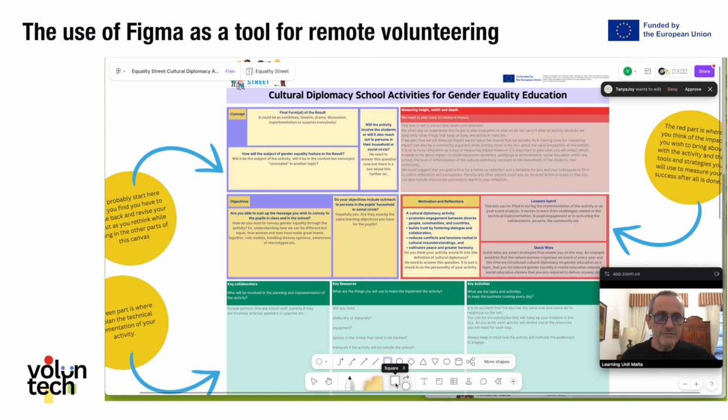for example, they have their own project on their own Figma, and then they share it back with you. You are giving them autonomy. So your volunteer, you have given a template. If you have one or more volunteers and you want them to put in their ideas, they can put them on yours, or they can create a copy, work autonomously, even cooperate with other volunteers. So it is very good to give autonomy and at the same time discipline the cooperation with a template, like we are doing in this case.